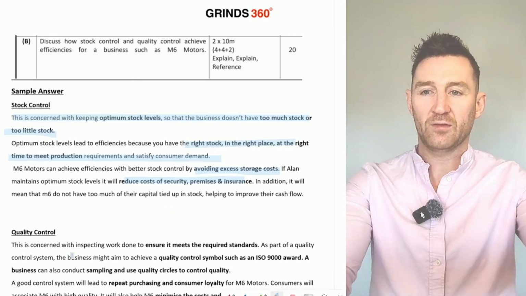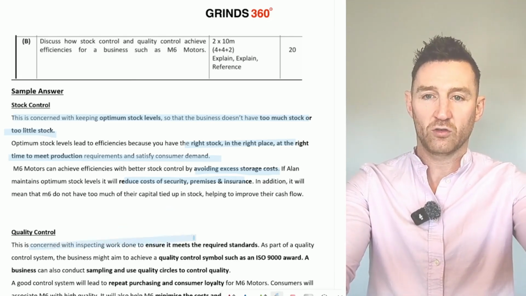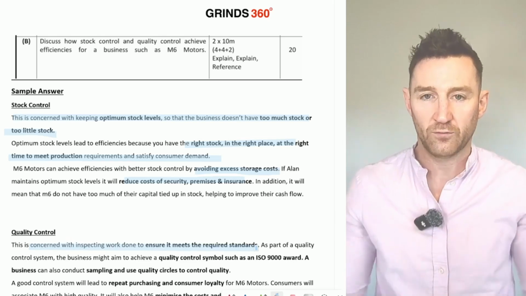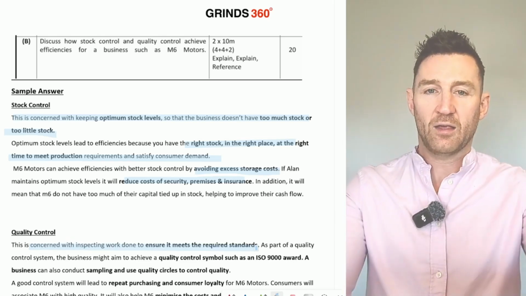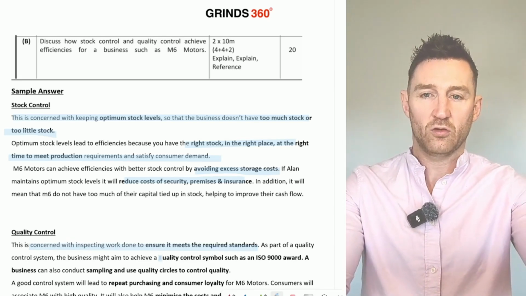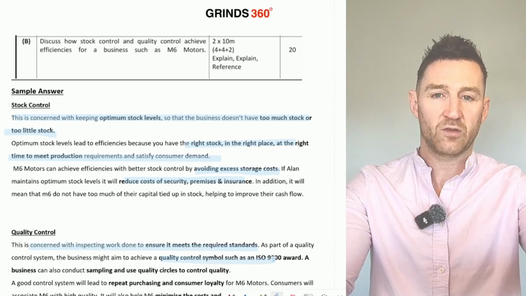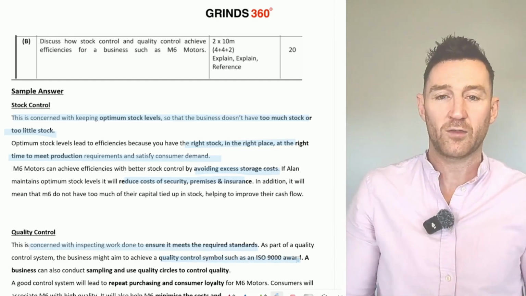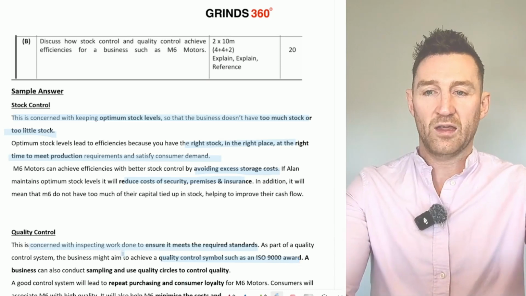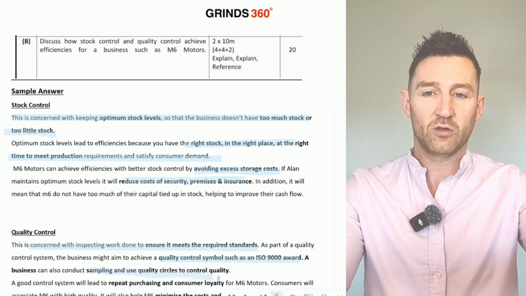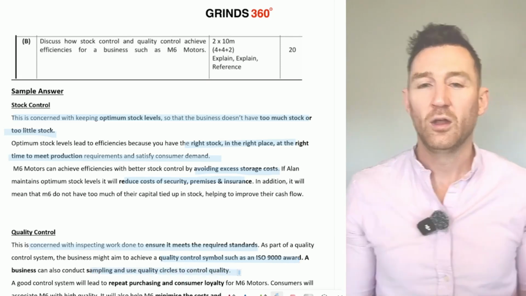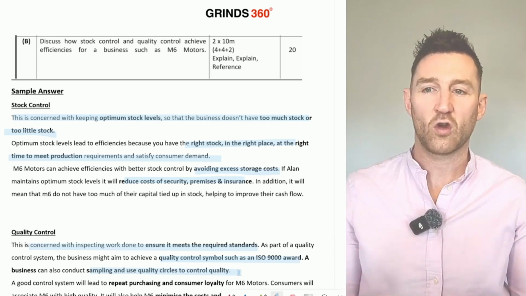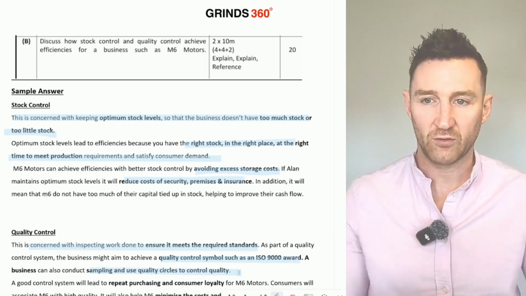Quality control then is concerned with inspecting work done to ensure it meets the required standards. Good enough for 4 marks there. As part of a quality control system, a business could achieve a quality symbol such as an ISO 9000 award. So good textbook knowledge there, and that would probably be good enough for the next 4 marks. Or we could say the business might conduct sampling and use quality circles. So 2 different ways of describing how quality control can be achieved or implemented.